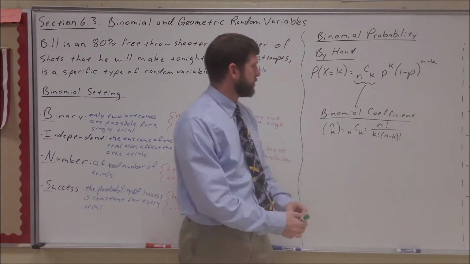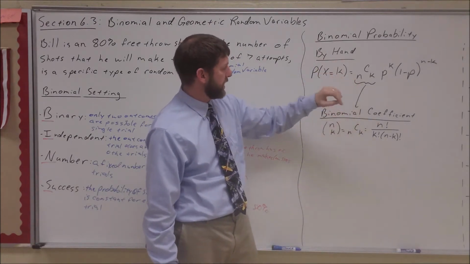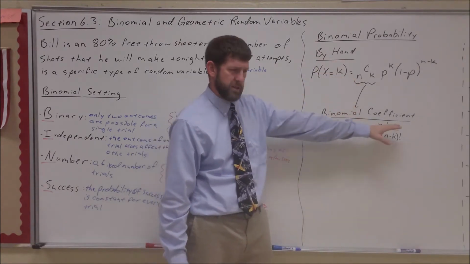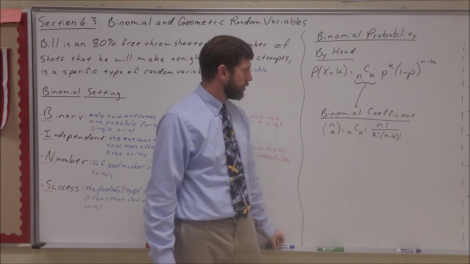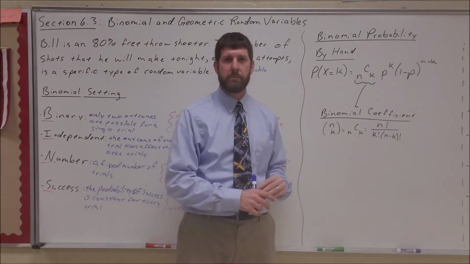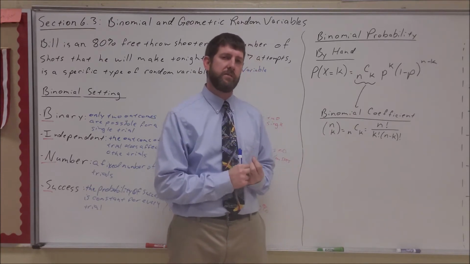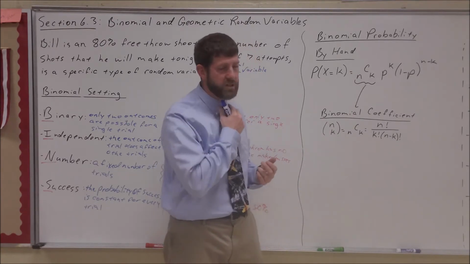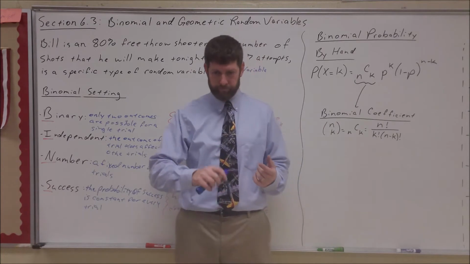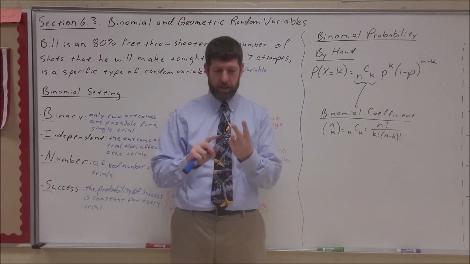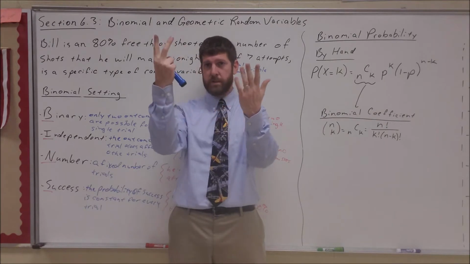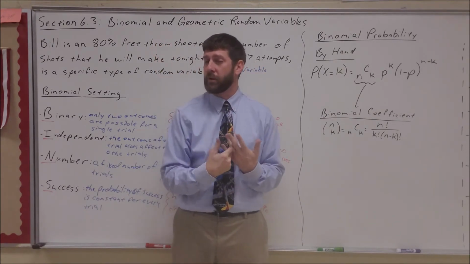So we've got this weird formula up here with binomial coefficients and exclamation points and all types of craziness. What am I saying when I say he makes exactly 2 out of 7 shots? Well, that means, for example, he makes the first shot, makes the second shot, and then misses, misses, misses, misses, misses. What was the connecting word I used?